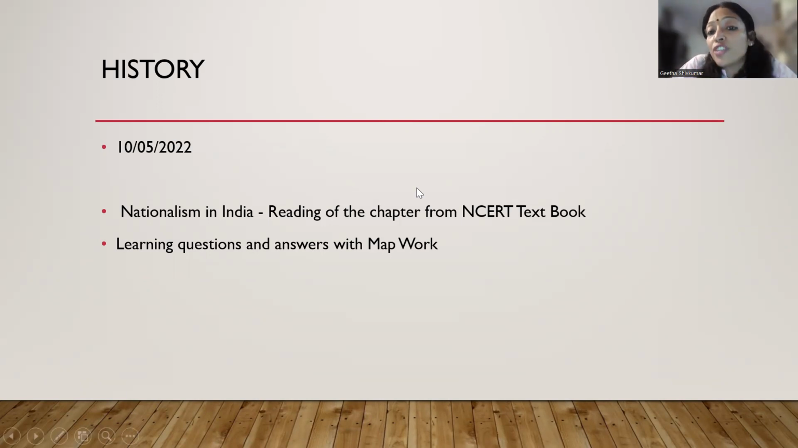Reading of the chapter from the NCERT textbook is very important, including all the sources, including your case base and everything. Make sure that each and every line you read. For Nationalism in India, you require at least 1 hour to read the NCERT textbook, and then you can learn the question answers along with the map work.